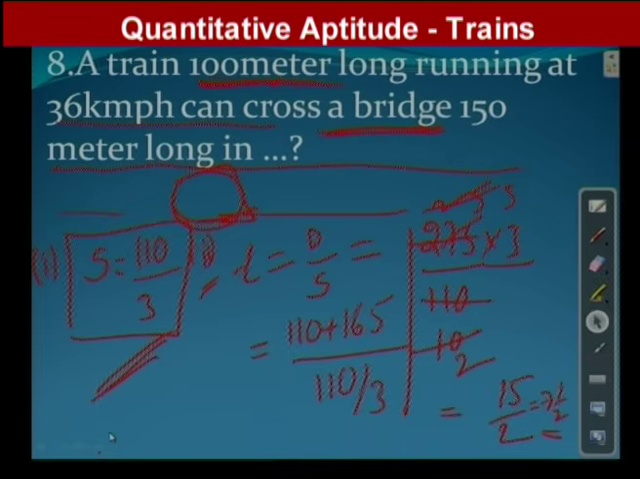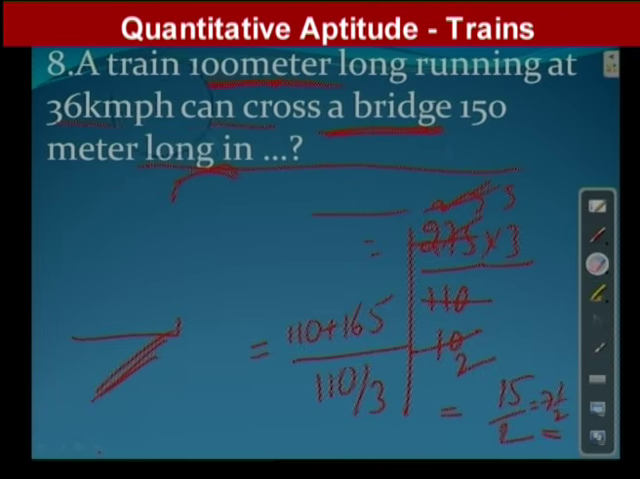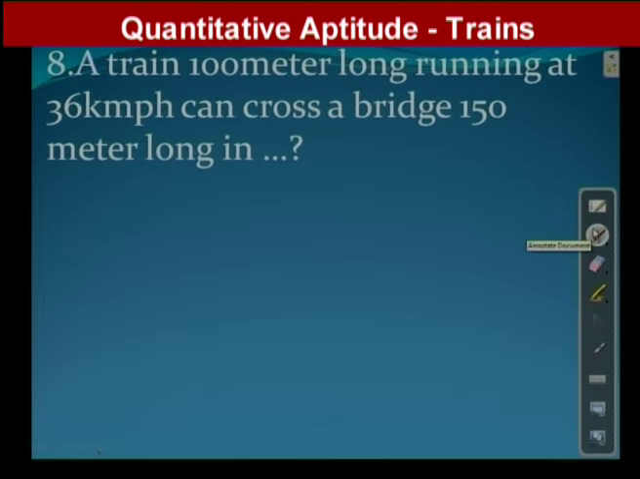So now we focus on question number 8. Observe here everybody. Now I am erasing all this. Question number 8. What is given? A train 100 meters long running at 36 km/h can cross a bridge 150 meters long in. So indirectly here we have to find out the time.